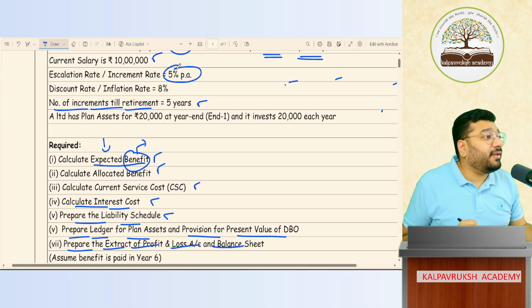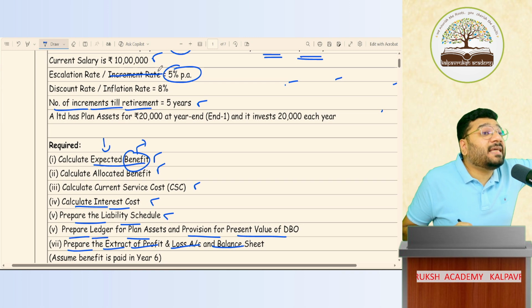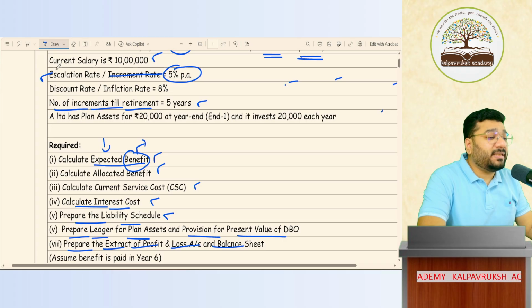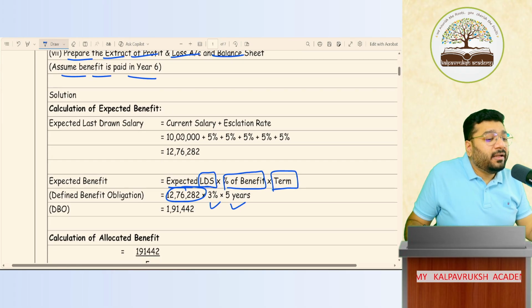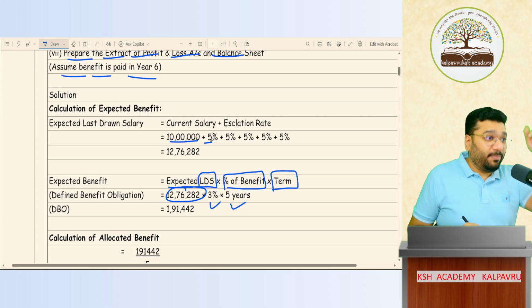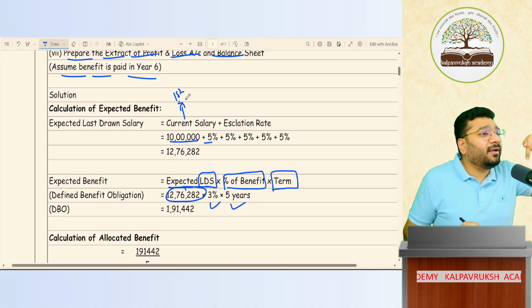Escalation rate. In the exam, they will not give increment rate. They'll give you escalation rate. This is the keyword that they use in the exam. Escalation rate, 5% is given. So how do I get it? 10 lakh plus 5%, if I do, I'll get the salary for next year. That is the second year. This is the first year. The current year is the first year. Got it, not got it?